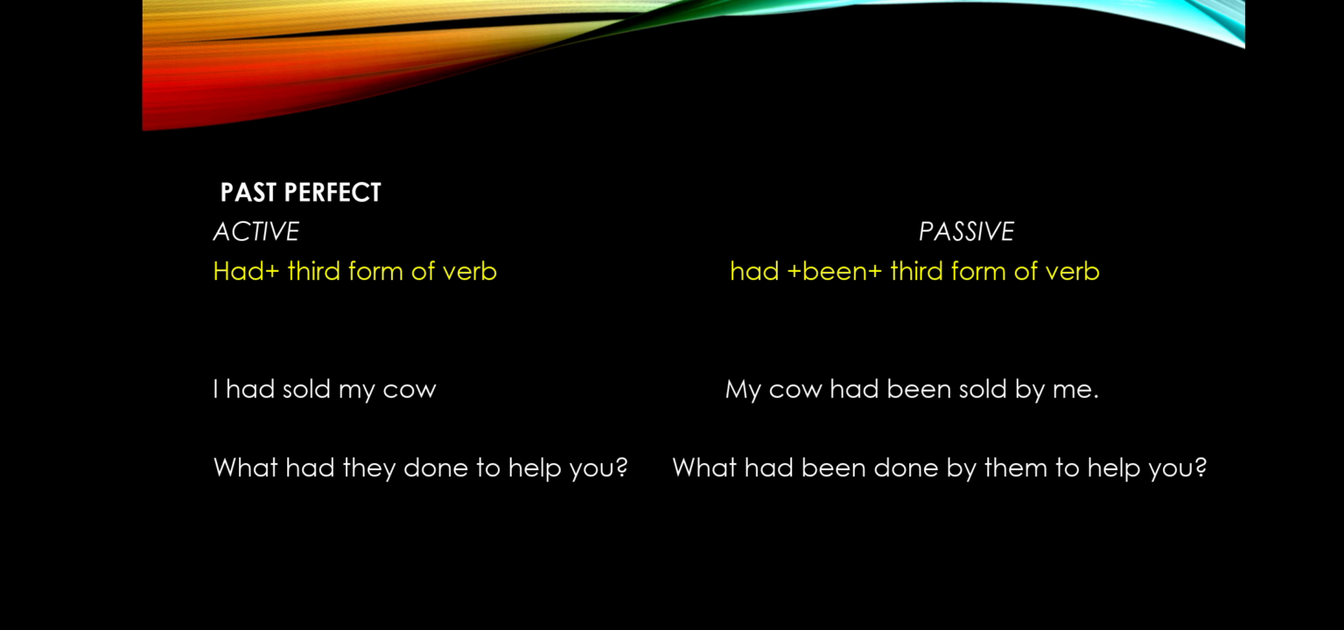Past perfect. Now perfect tense means we will be adding been in the passive voice sentence, isn't it? So the formula of past perfect is had plus verb form 3. When we change into passive, the formula would be had, definitely, because we use had in past instead of have and has. So had plus been plus third form of the verb. So I had sold my cow will get changed into my cow had been sold by me. What had they done to help you? What had been done by them to help you?